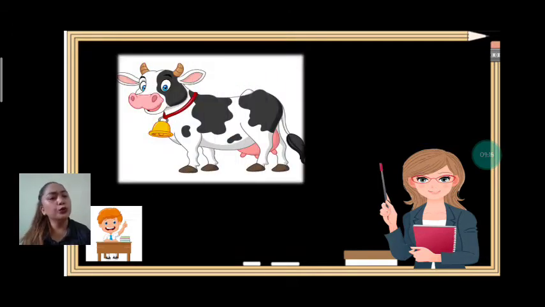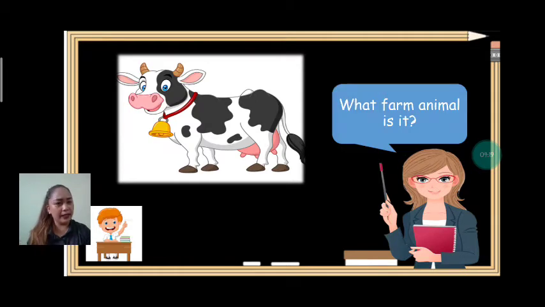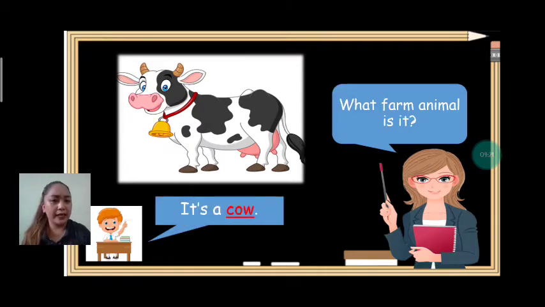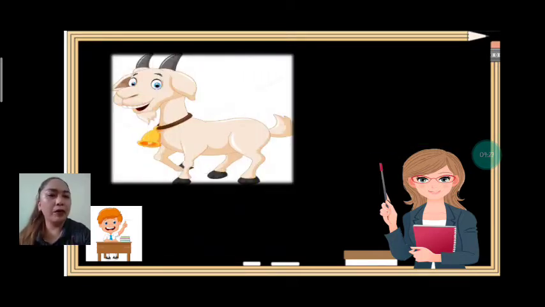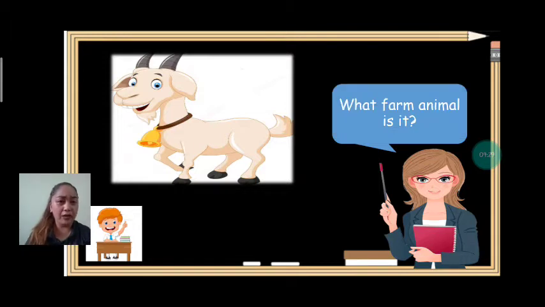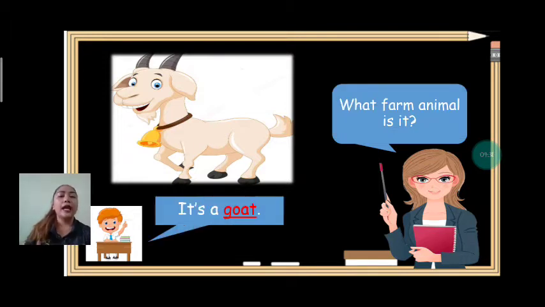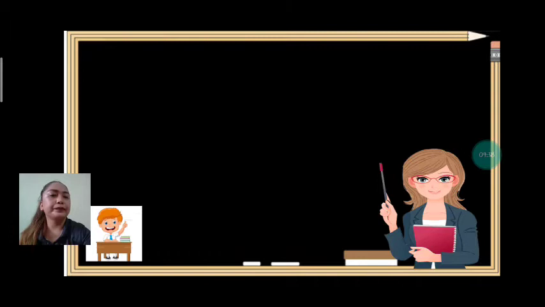Next, we have moo. What's that? What farm animal is it? Okay, together, it's a cow. One more time. It's a cow. Very good. Next, how about this? What farm animal is it? Together, it's a goat. One more time. It's a goat. Very good.